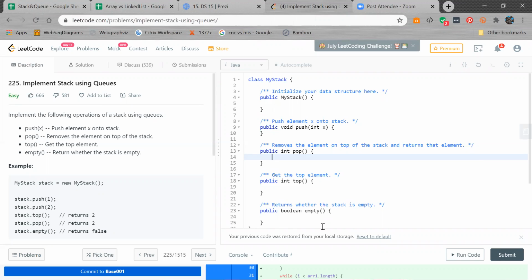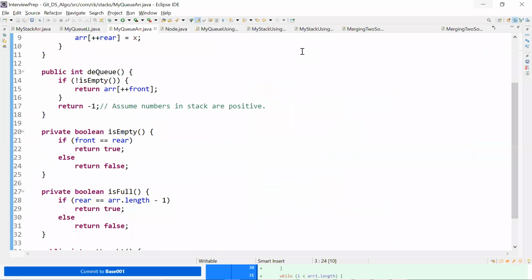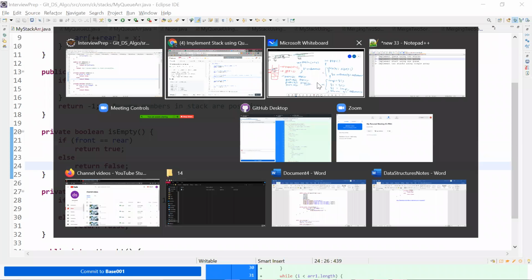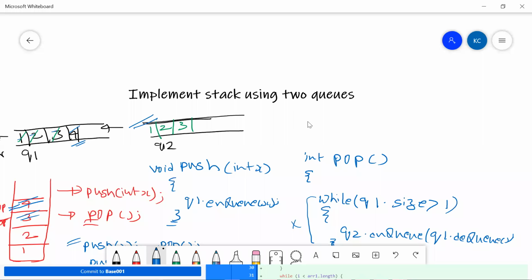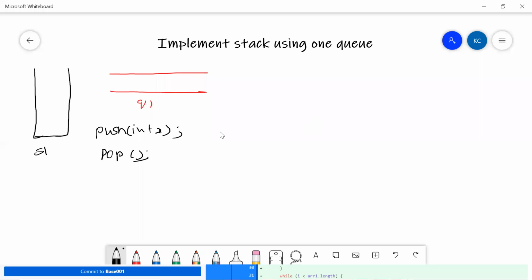So at this particular point, guys, we are able to solve our actual problem. Our actual problem is to implement a stack using two queues. Sorry guys, I paused the recording. Let me repeat once more. Our actual problem now is implementing a stack using one queue. Okay, implement a stack using one queue.